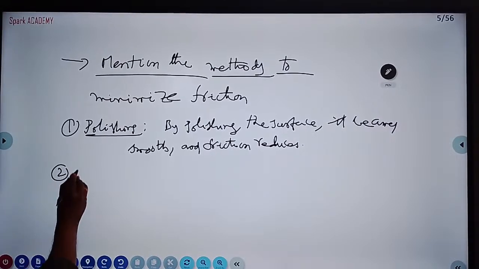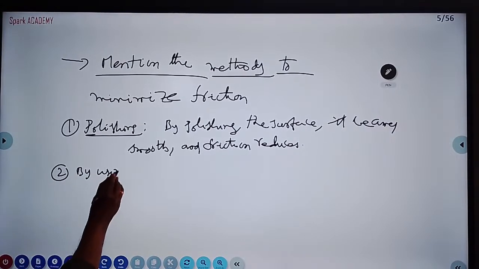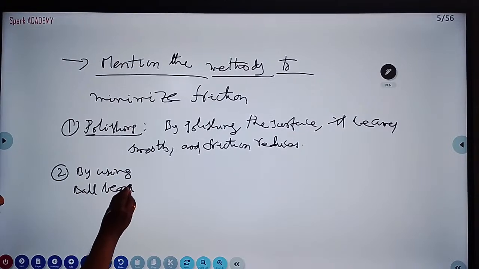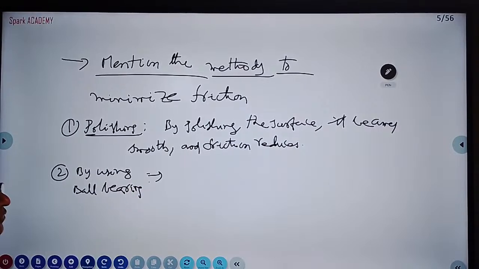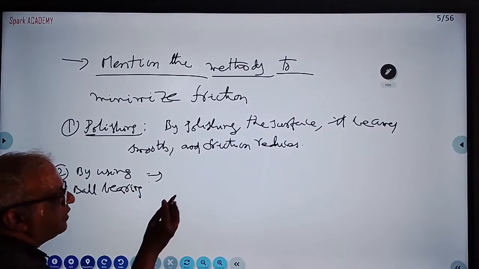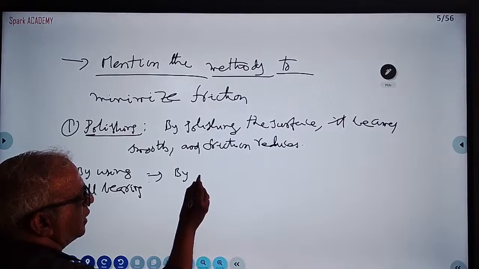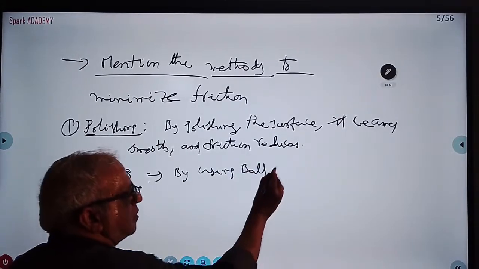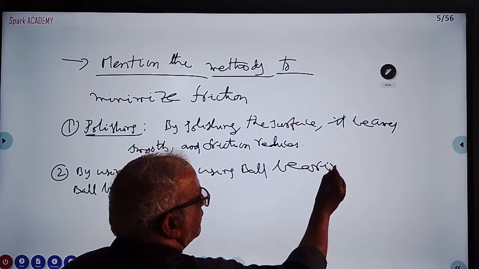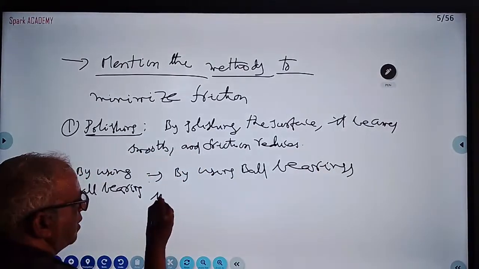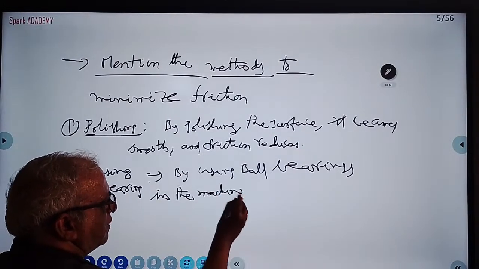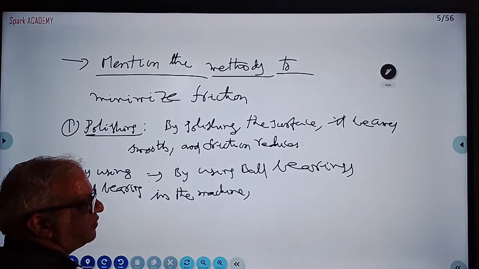By using ball bearings in the machine or cycle or anything, rolling friction will be less than sliding friction.